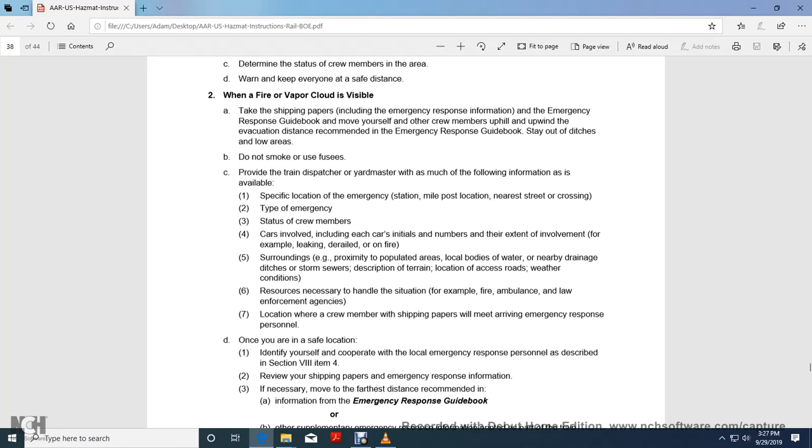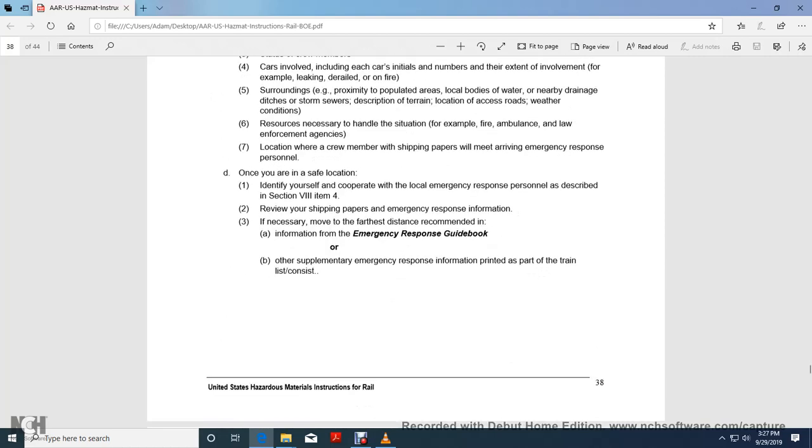Resources necessary to handle the situation, for example, fire, ambulance, law enforcement agency, and the location of the crew member with the shipping paper who will meet arriving emergency response personnel. Once you are in a safe location, identify yourself and cooperate with the local emergency response personnel as described in section 7-8 of item 4.